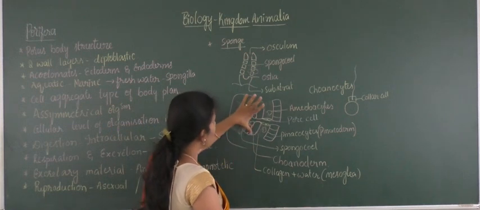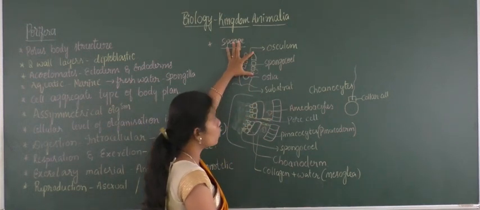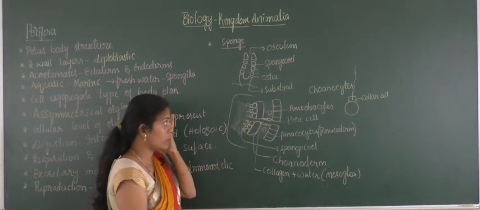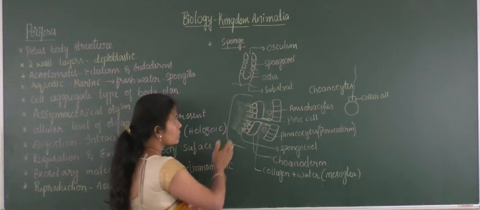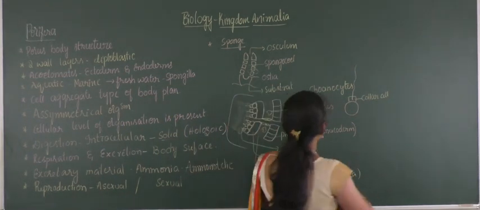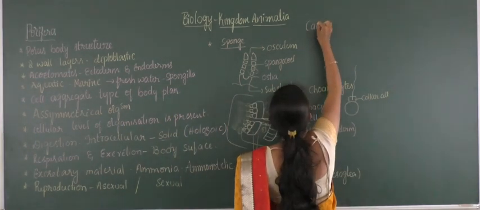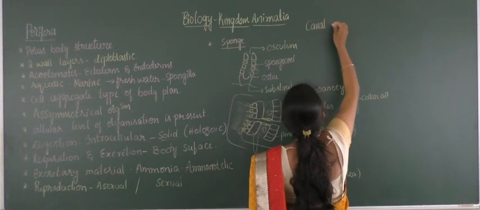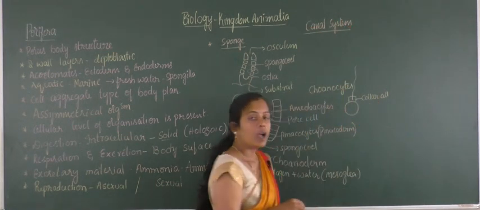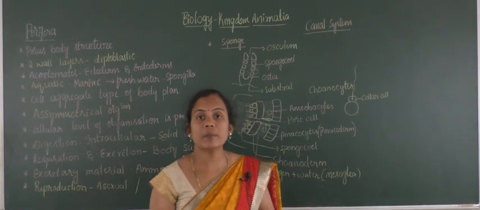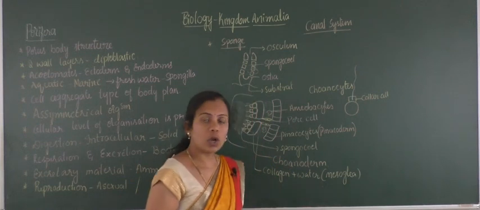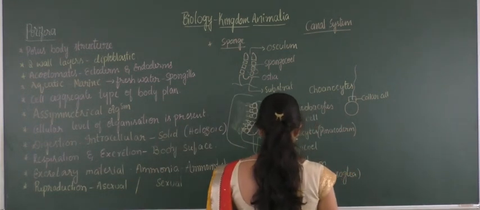Amoebocytes. So this is one enlarged structure of a wall layer of a sponge. You can find this structure in detail. When it comes to the canal system, poriferans possess a canal system, and those are of three different types based on the presence of choanocytes where they form the lining, and those are Ascon type, Sycon type and Leucon type.